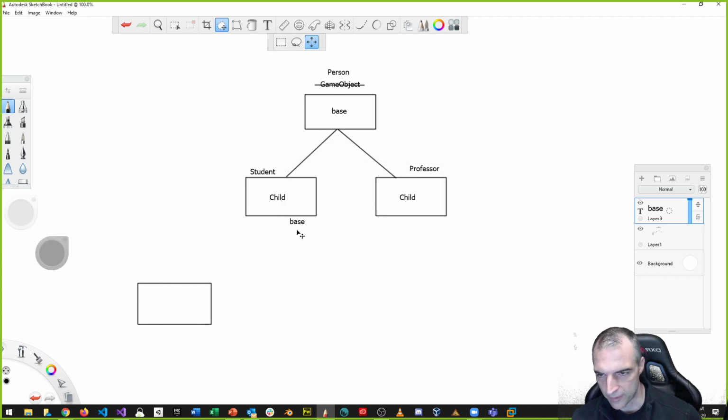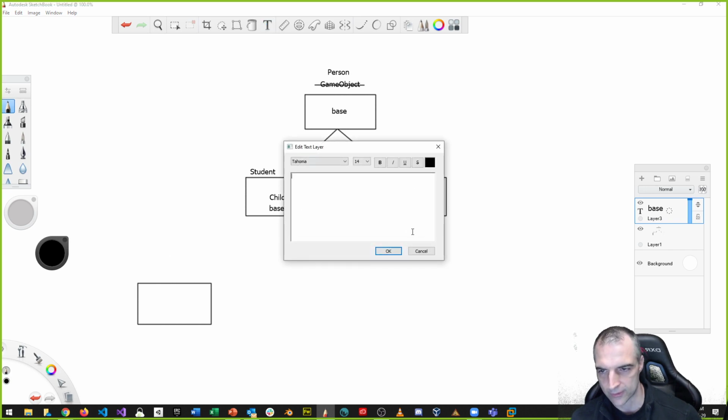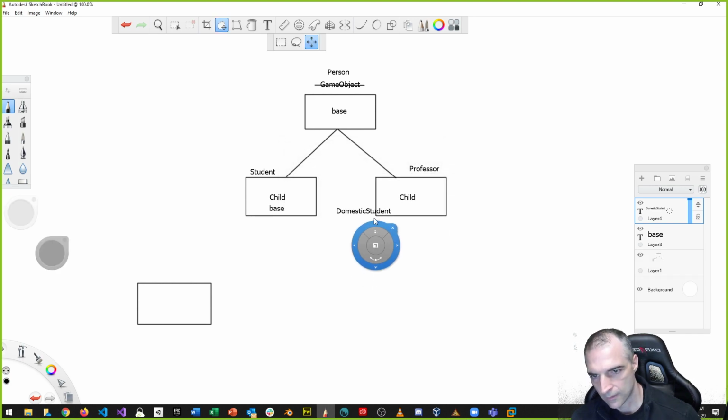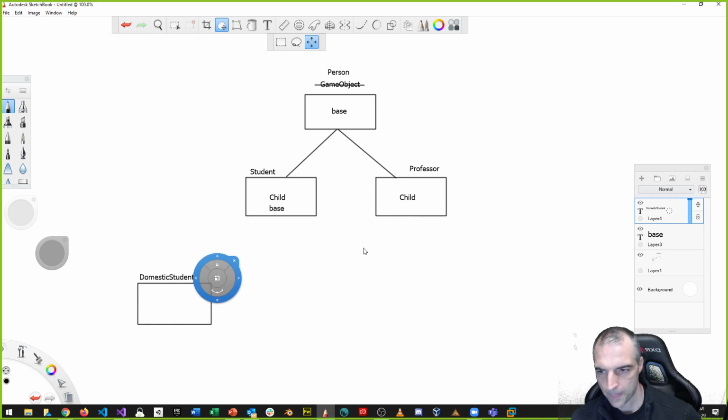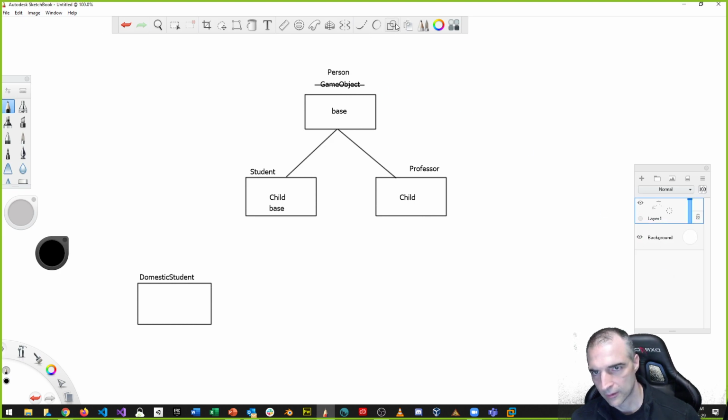It's the child of this person class, but it's the base class for maybe other classes, because that's how inheritance can work. It's an inheritance chain. So let's call this other class, we have two. We talked about domestic student, right? So this is one type. We talked about this last time, domestic student. And we have another one, which we talked about as international student, right? So those are the two different kinds of student classes.